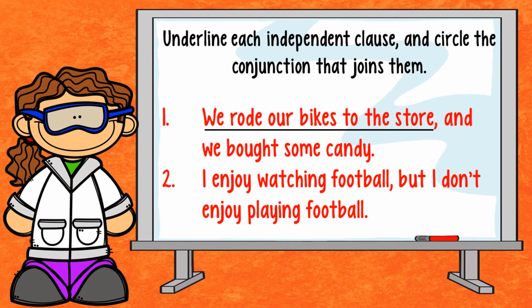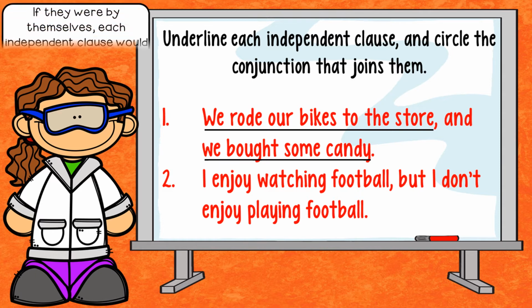We rode our bikes to the store and we bought some candy. So I've now taken two thoughts, put them together to make myself sound smarter because I am smart because I'm a big boy or a big girl and I can relate my information in a compound sentence. What is my conjunction? Well, my conjunction is the word and, right? So I have to have a conjunction that's going to connect my two independent clauses.